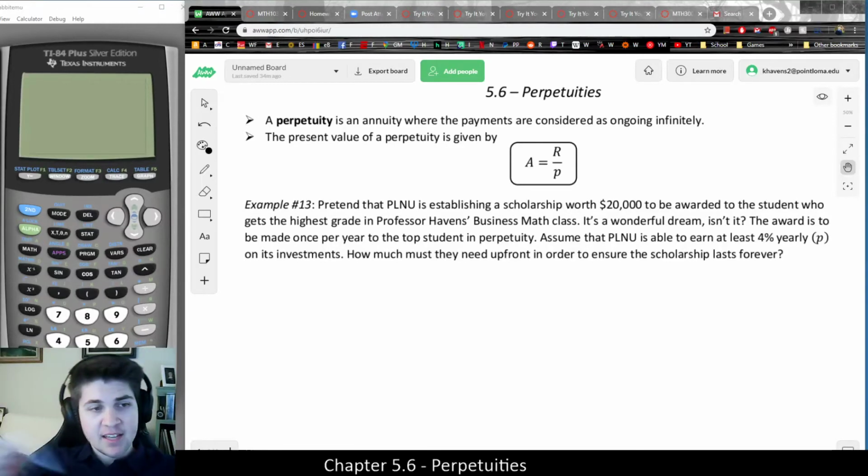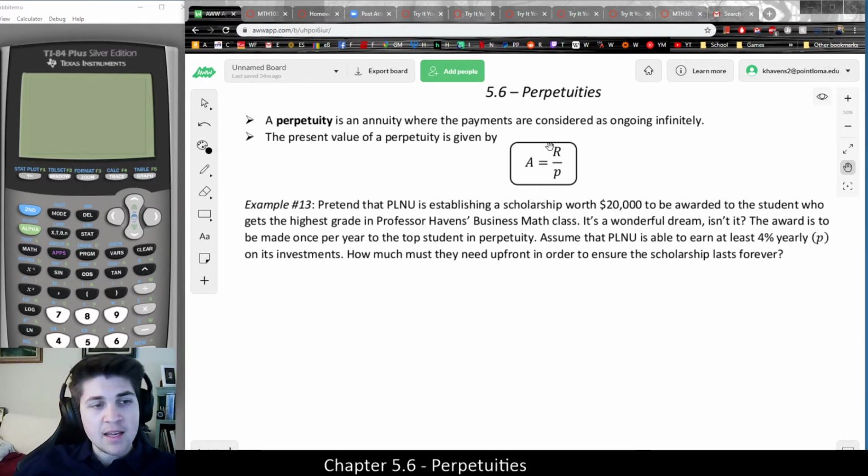Let's now look at an example of the present value of perpetuity by working on the one in the packet. And to review, the present value of a perpetuity is just going to be given by the payment amount divided by the periodic interest rate, and that should allow us to figure out how much money is needed. What's the present value of all of those payments?